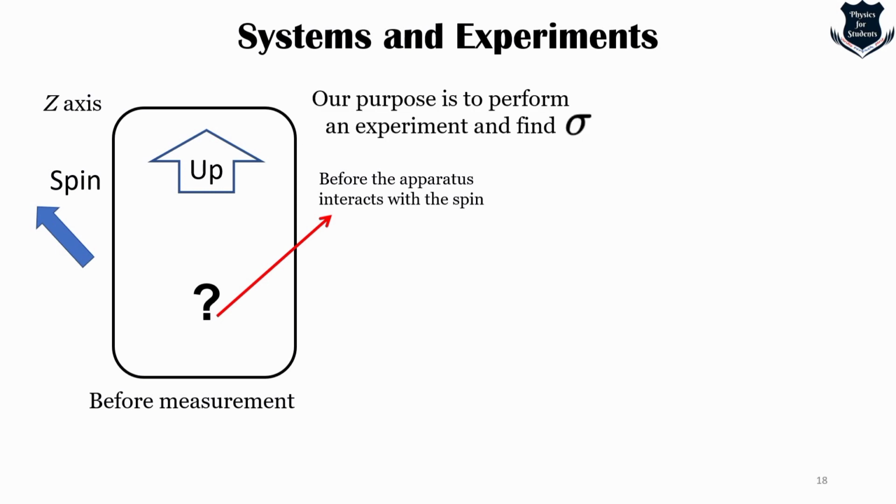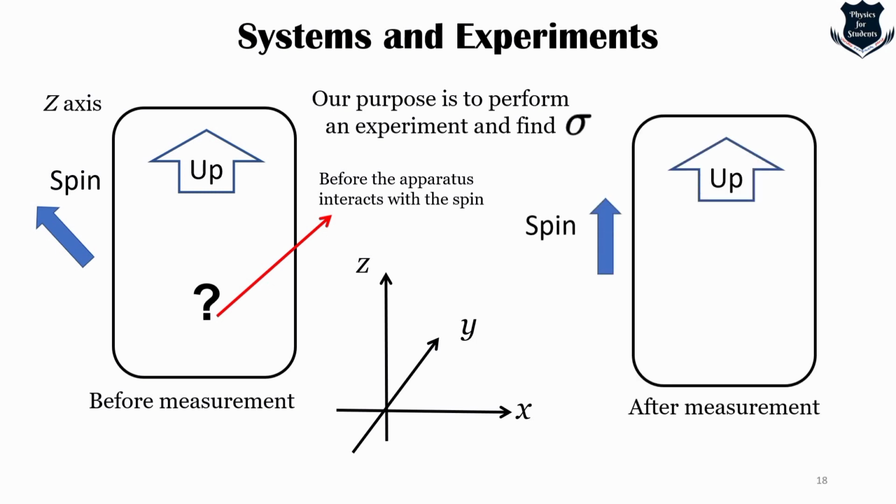Now after the interaction, our purpose is to perform an experiment and find out sigma. So once this interacts, we are measuring it in the x, y and z axis, and once it is measured, the spin with the apparatus, what we find is that it is +1, right?